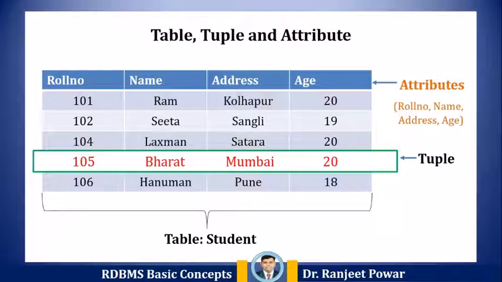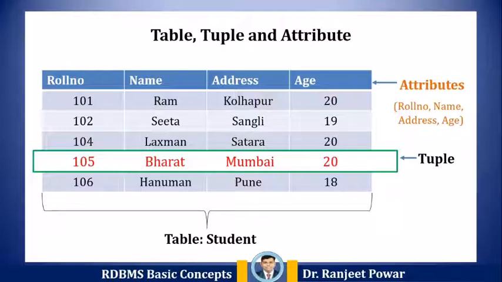Consider a relation student with attributes roll number, name, address, and age, as shown in the given table. Attributes are the properties that define a relation. The above table student has four attributes: roll number, name, address, and age. Attributes can be called fields or columns in a table.